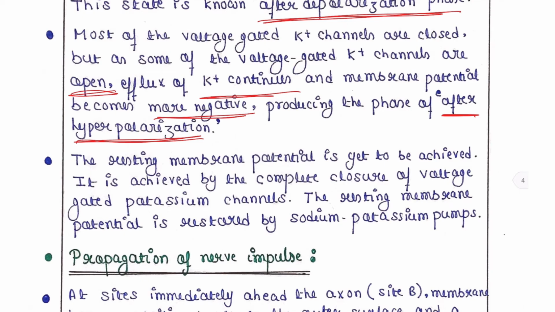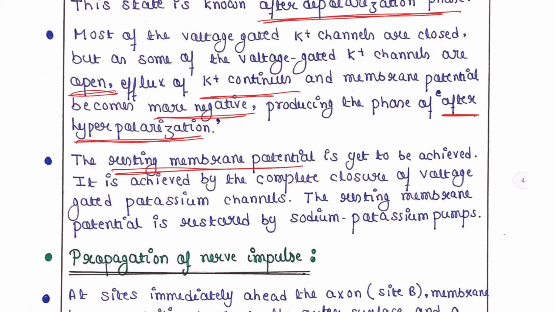The resting membrane potential is yet to be achieved. Ultimately the cell wants to get the resting membrane potential, and it is achieved by the complete closure of voltage gated potassium channels. These channels would need to be completely closed, otherwise the resting membrane potential could not be achieved.